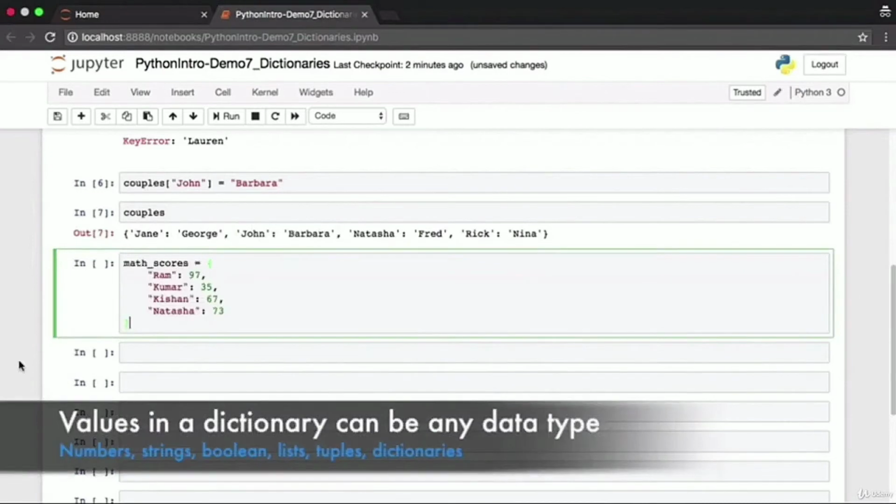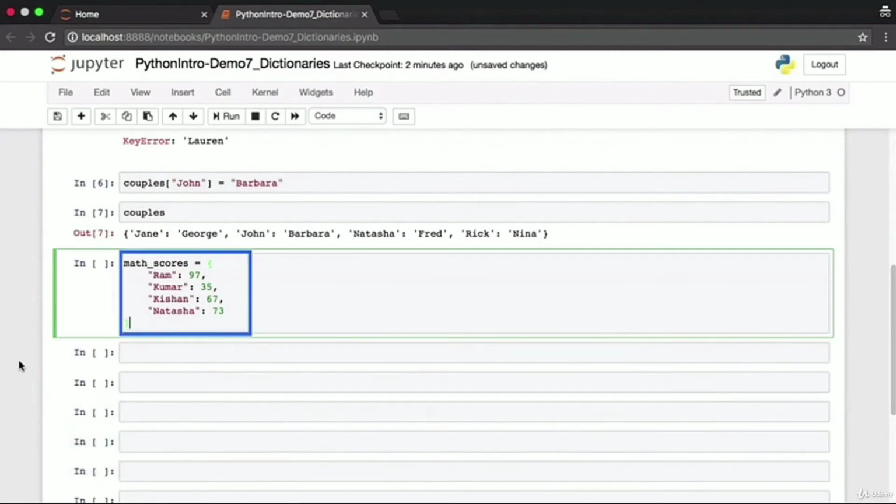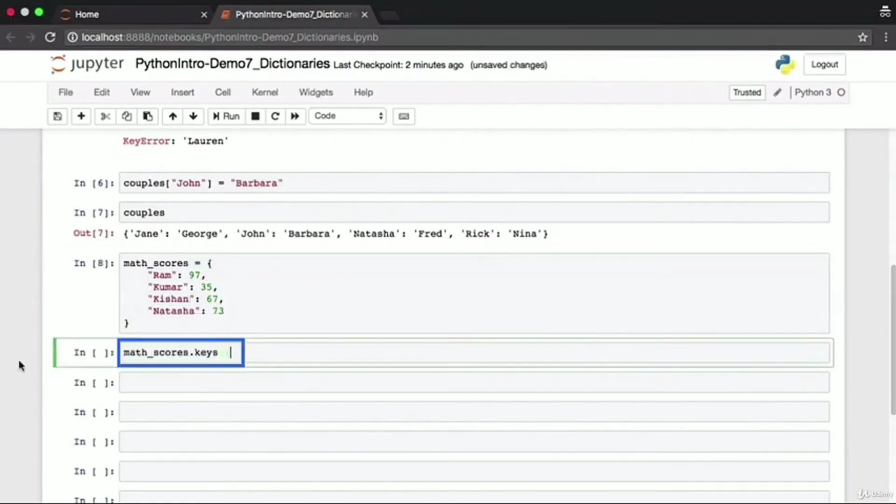The values that a dictionary holds can be of any data type. You can have values which are numbers, strings, boolean, lists, tuples, and even other dictionaries as well. In the maths course dictionary, we want to hold the math marks for different students. The students are Ram, Kumar, Kishan, and Natasha. These are the keys, and the corresponding math scores are the values. You can access only the keys within a dictionary by calling the keys function on the dictionary.